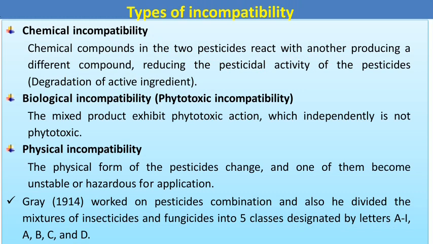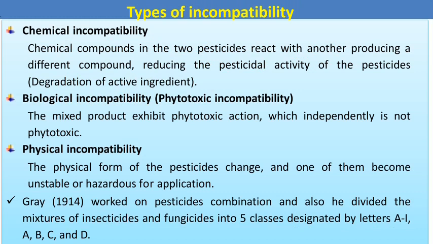If you mix two different pesticides in combination and they are incompatible, three types of incompatibility can occur in that mixture: first, chemical incompatibility; second, biological incompatibility; and third, physical incompatibility. The first is chemical incompatibility. The chemical compounds in the two pesticides react with one another, producing different compounds and reducing the pesticidal activity. That is nothing but the degradation of the active ingredient present in the main pesticide.